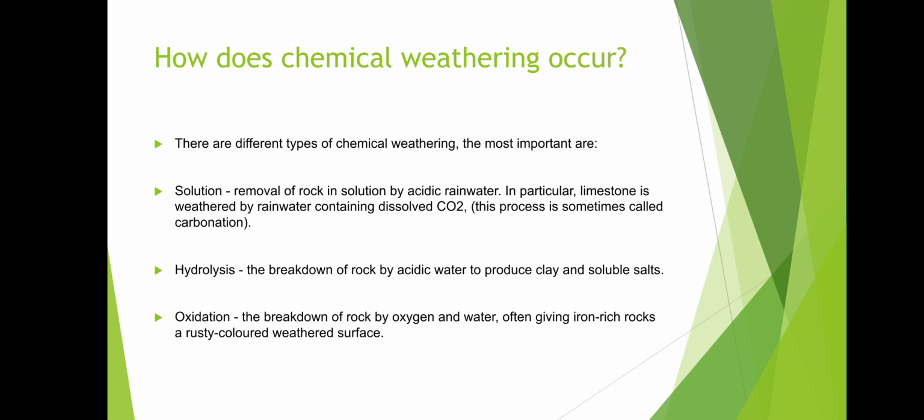Then the other type is hydrolysis. In hydrolysis, there is a breakdown of rock by acid water to produce clay and soluble salts. The third point is oxidation. It is the breakdown of rock by oxygen and water, often giving iron-rich rock a rust-colored weathered surface. When there is a rust-colored weathered surface, there is oxidation chemical weathering.